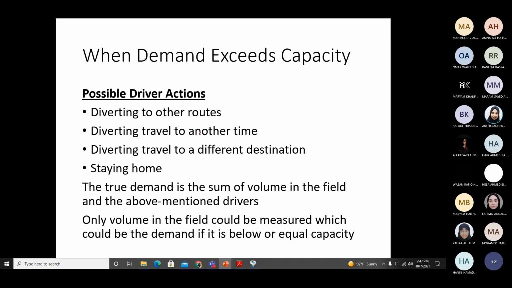So I want to go from A to B, and there are two possible highways for me. There are two possible routes. I know one of them is congested, one of them has a traffic jam, and I go for the other route. So the demand is diverted from the congested route to some other highway. This is one possibility.